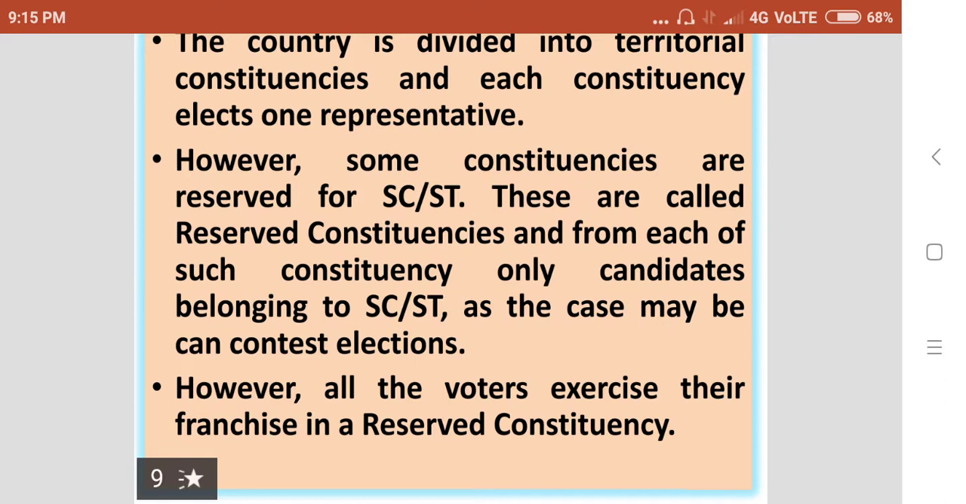However, all the voters exercise their franchise in a reserved constituency, whether belonging to any caste, maybe Muslims, Hindus, Christians, Parsis, whatever may be their religion or race, they should go to the constituency, whether it is ST reserved or SC reserved, they should cast their votes.